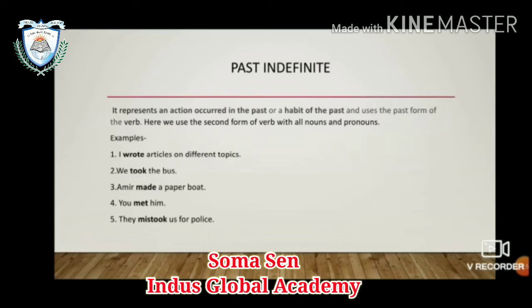So here in the first example we can see a habit of the past, and in the rest of the examples we see actions that have occurred in the past, and we are taking the second form of the verb. In the first sentence, we have replaced it with wrote. In the second sentence, take, we have replaced it with took. In the third sentence, make, we have replaced it with the past form of the verb, made. In the fourth sentence, meet, we have replaced it with second form, met. And in the last sentence, mistake, we have replaced it with the second form, mistook.